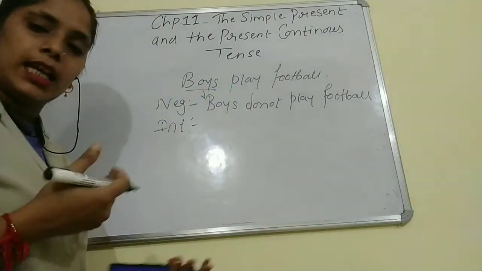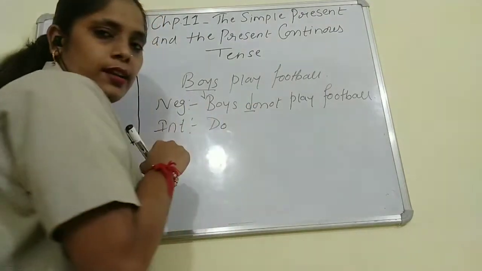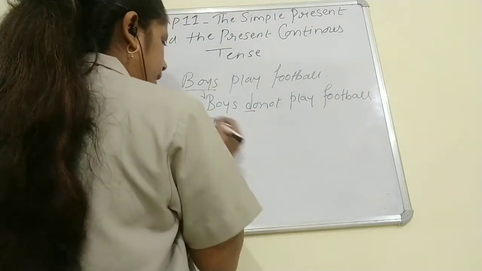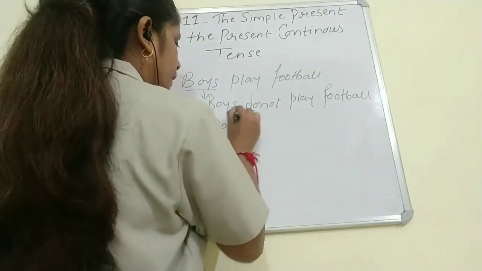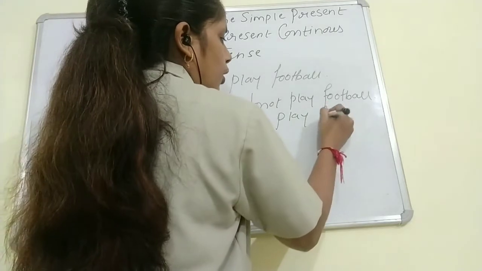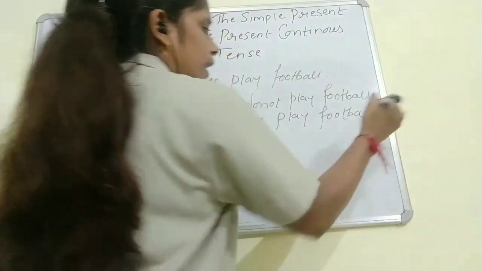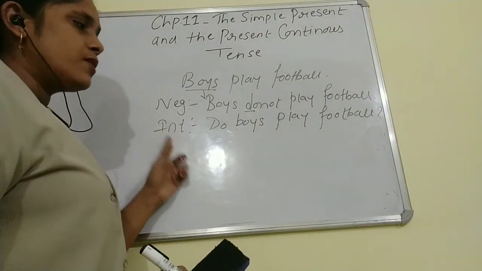Do will come in front. So the sentence will be, Do boys play football? This one is an interrogative sentence, and the question mark is very important.